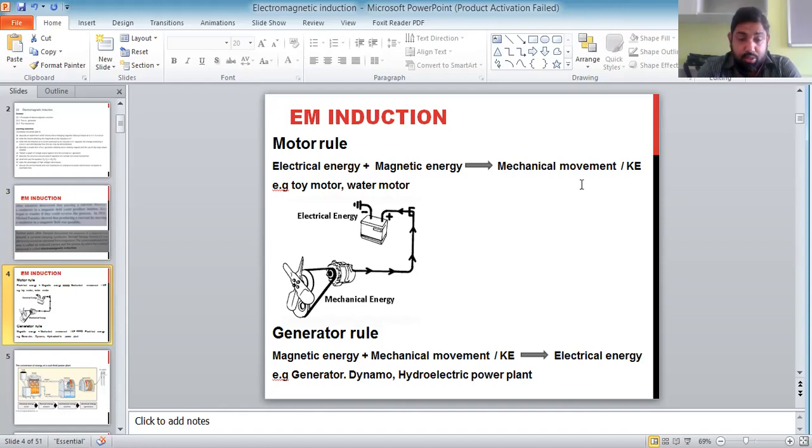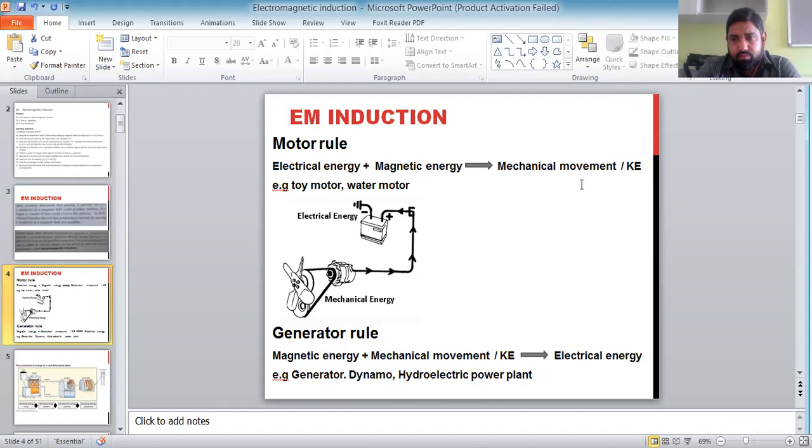I'm asking you to differentiate these two rules because in electromagnetism we have discussed some rules, like the right hand grip rule for a single current carrying conductor, and then for a solenoid.